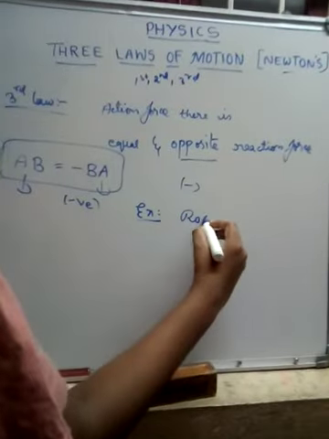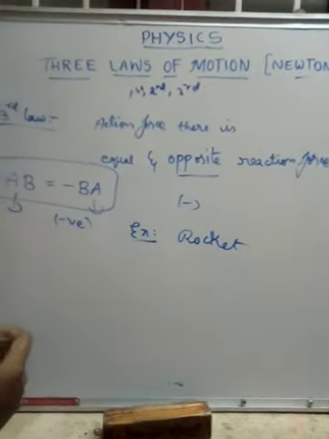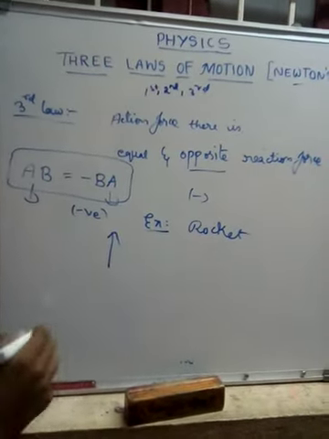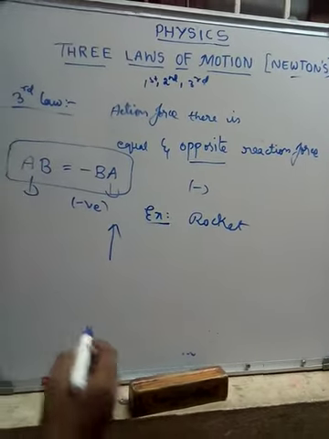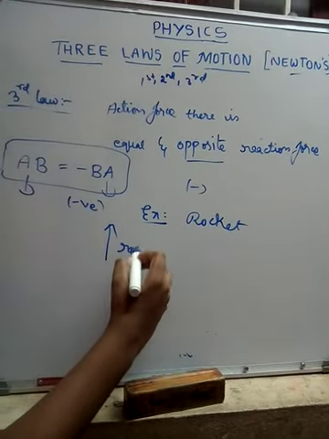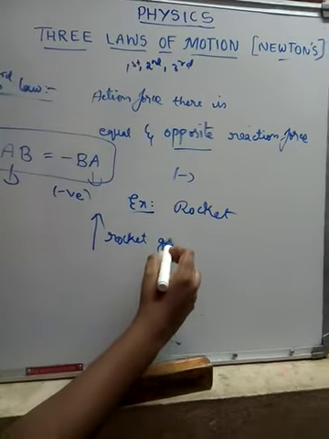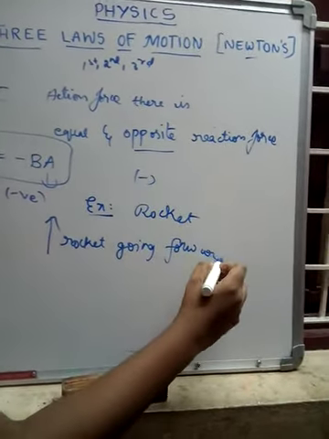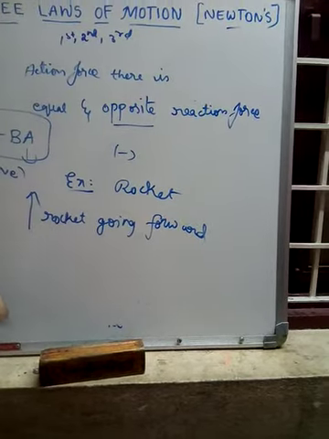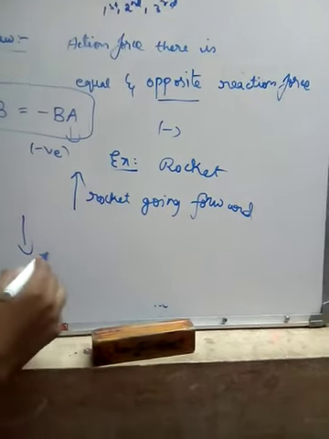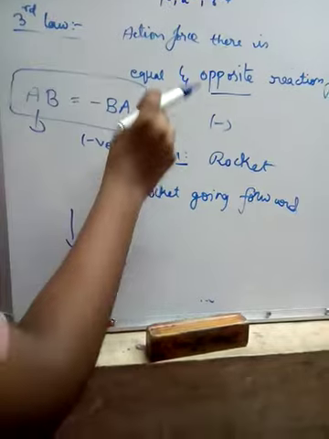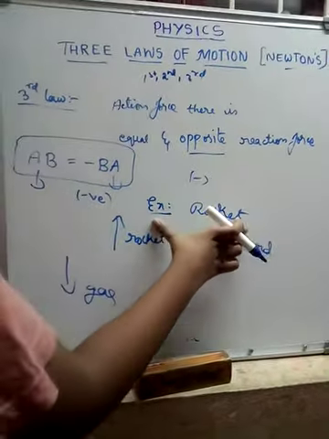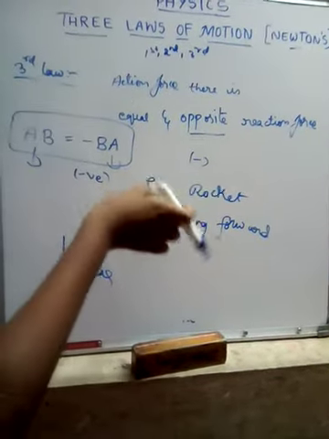Rocket is an example of Newton's third law. A rocket goes forward by expelling the gas in the backward direction. The rocket is going in the forward direction, that is upward, and releasing or expelling the gas in the backward direction. Gas is the action force and the reaction force is in the opposite direction. This is the example of Newton's third law, the rocket.